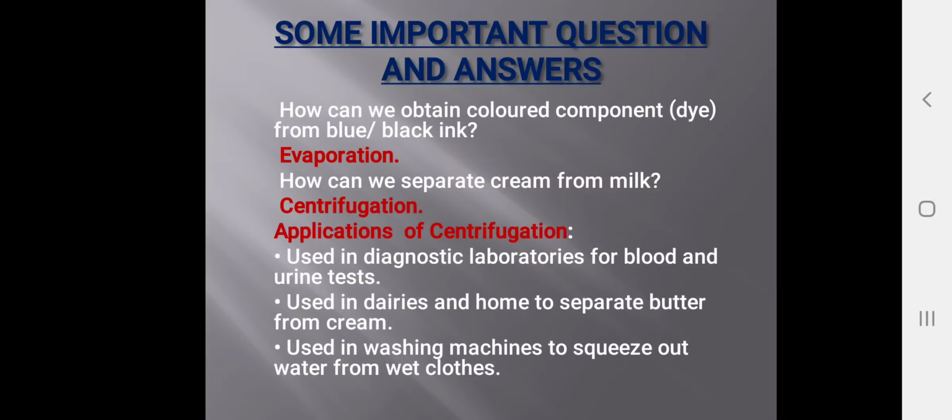Applications of centrifugation: it is used in diagnostic laboratories for blood and urine tests, used in dairies and homes to separate butter from milk, and used in washing machines to squeeze out water from wet clothes. So these are some applications of the centrifugation process.